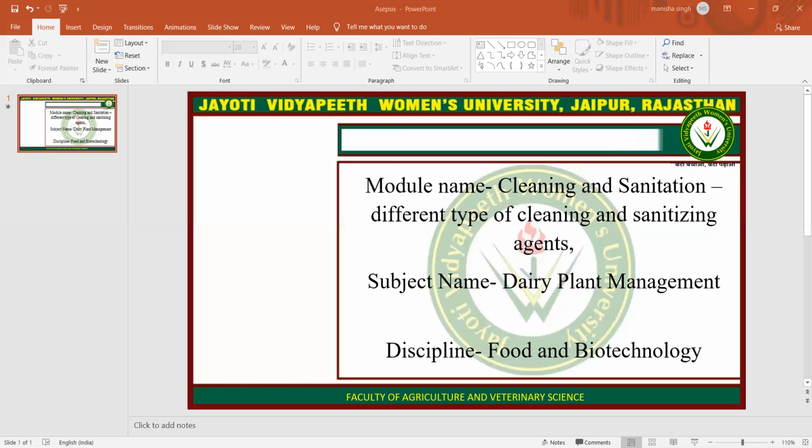Next is chelating agents. These are used along with other detergents, especially in hard water. They react with metallic ions, in particular iron and copper, to form soluble compounds. Ethylene diamine tetraacetic acid, EDTA, and its sodium salts are frequently used as chelating agents. And chelation can be thought of as a selective form of sequestration. The action of sequestering agents is similar to chelators, but involves a greater variety of ions, including heavy metals and earth alkalis. Polyphosphates are often included in dairy detergent formulas for their sequestering properties.